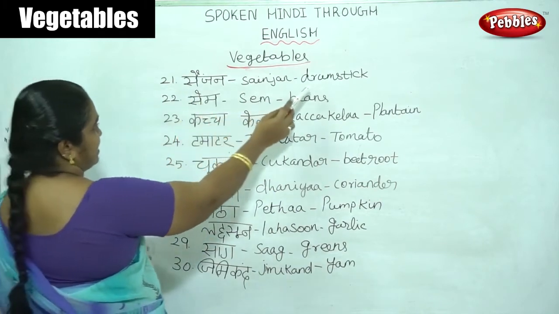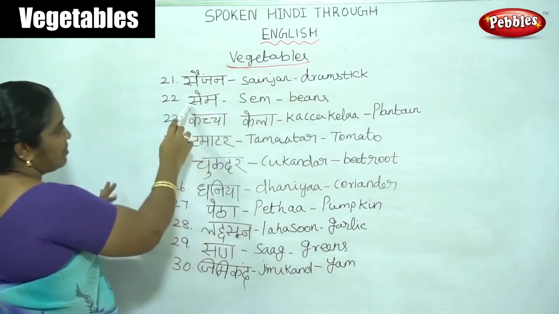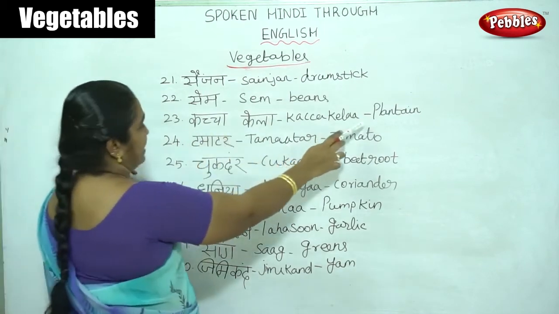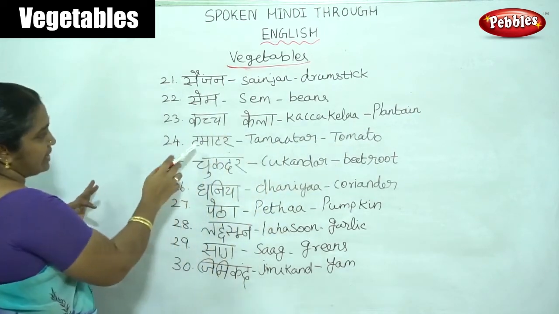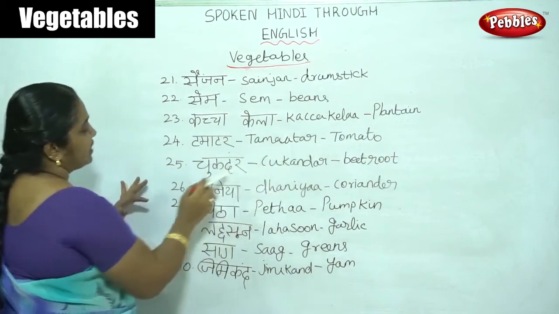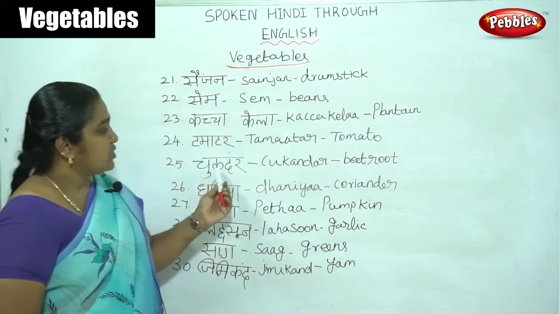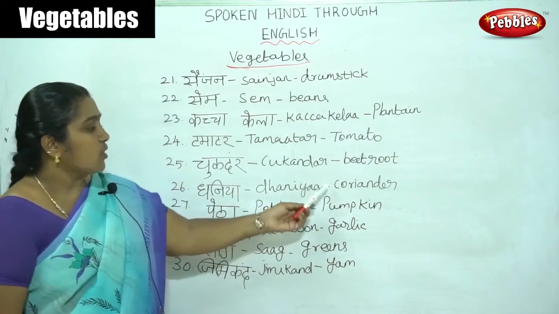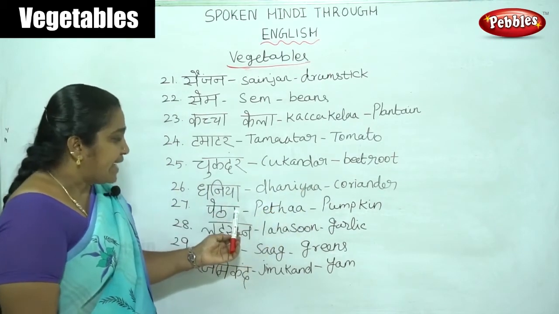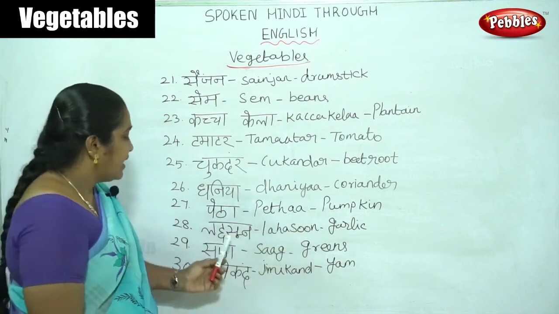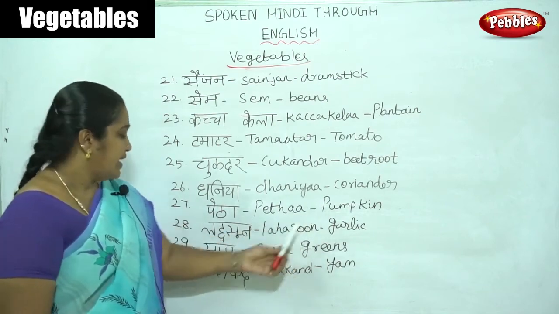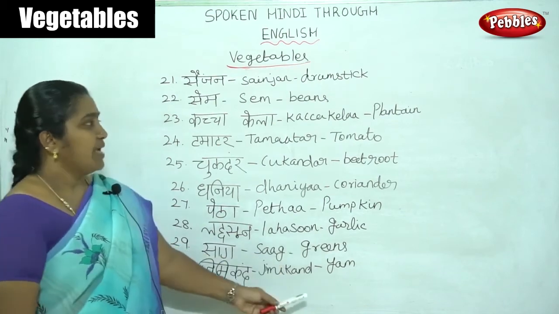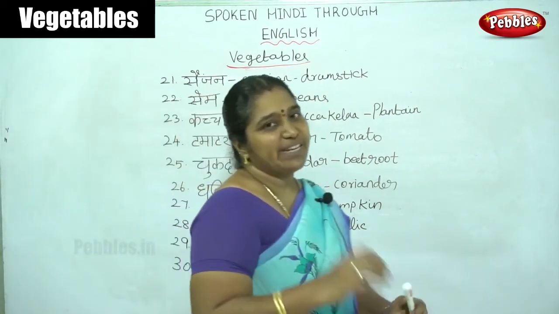Sainjan, drumstick. Same, beans. Kacha kela means plantain. Then tomato. Tomato means tomato. Then chukandar, beetroot. Here dhania, coriander. Then peda, pumpkin. Then lahasun, garlic. Saag, greens. Chimakand, yam. These are the important vegetables.